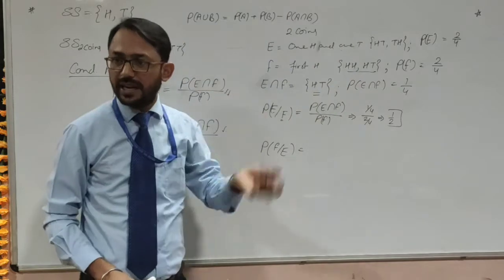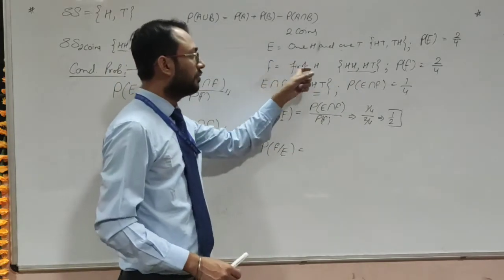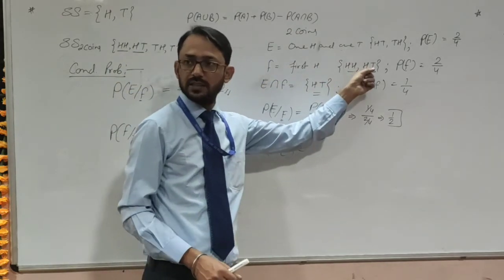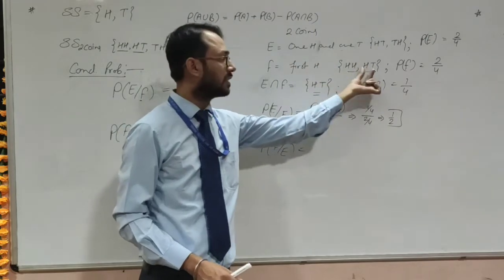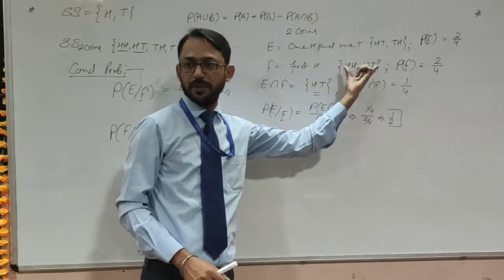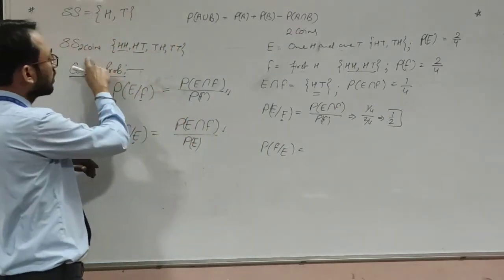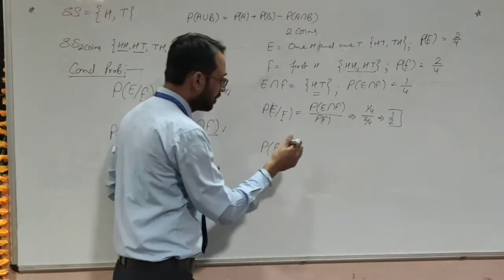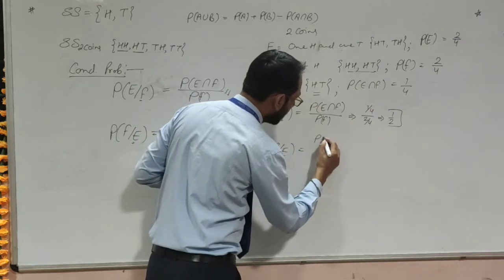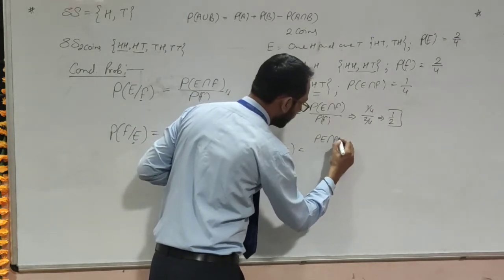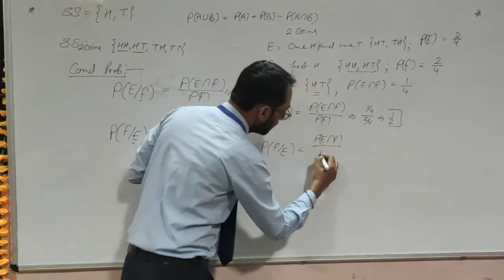When it is said that already first head is there, one head or one tail will be the favorable case, and total cases will be this for this particular event. But we are going with the conditional probability overall. Now P(F given E) will be P(E intersection F) on P(E).